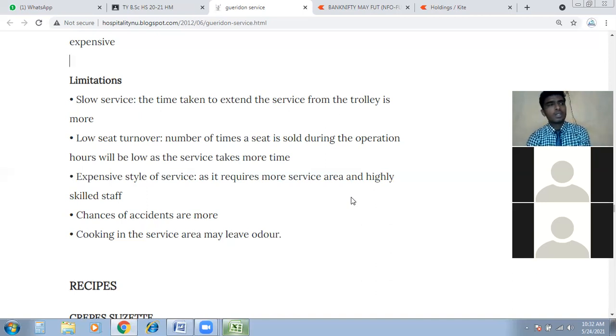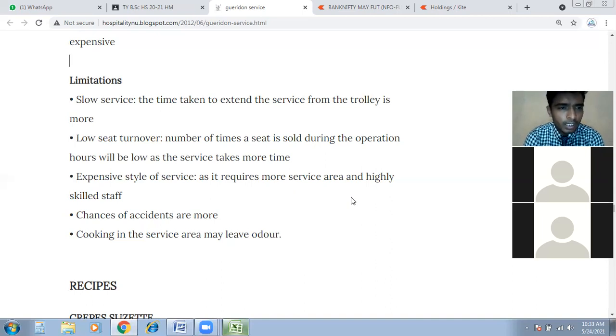Sometimes a guest wants a different menu, requesting something on the spot that is not in the list, and we can't deny the guest as we are in guest services. So we have to understand that request, and that takes more time. It is a time-taking service.